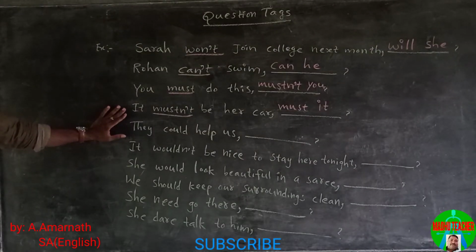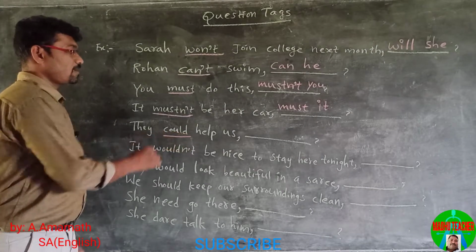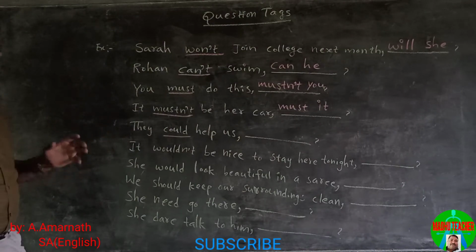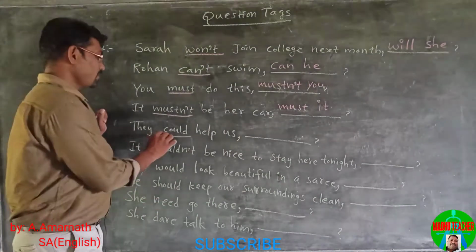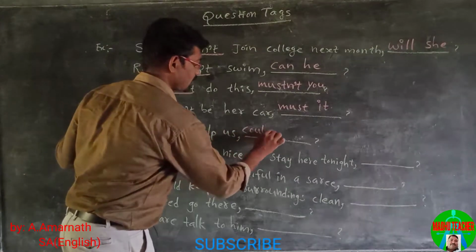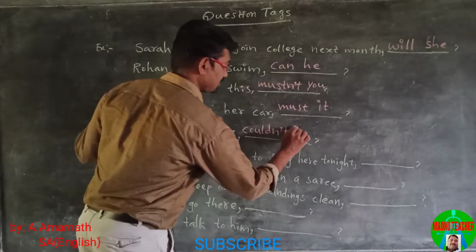They could help us. This statement is in positive, then the tag will be in negative. So here the helping verb is could, which becomes couldn't, and the pronoun is they.